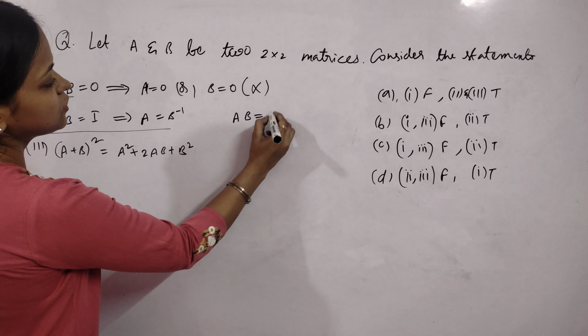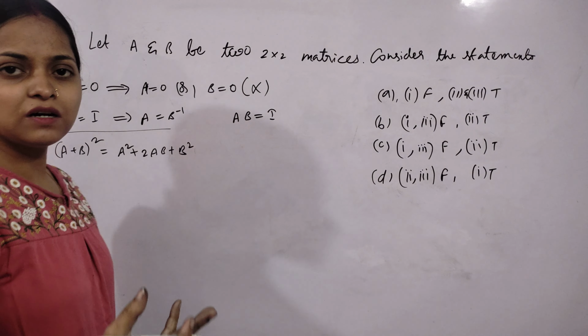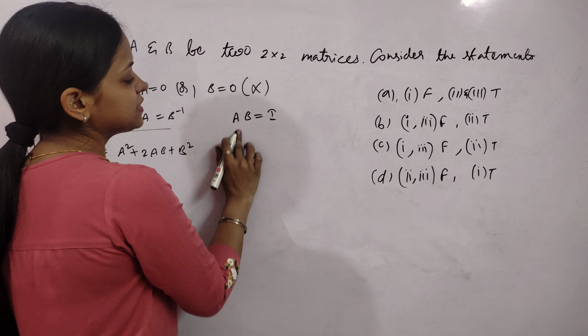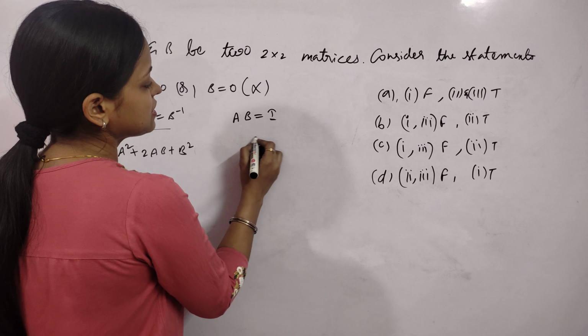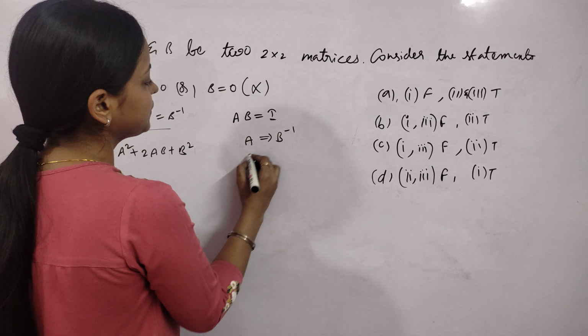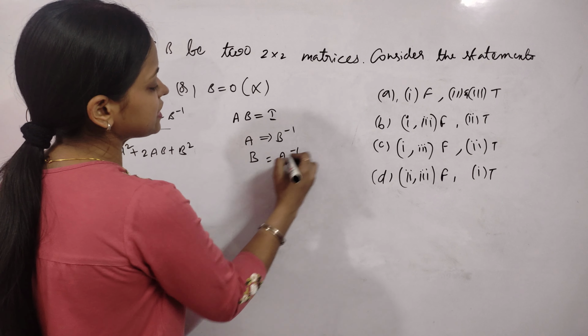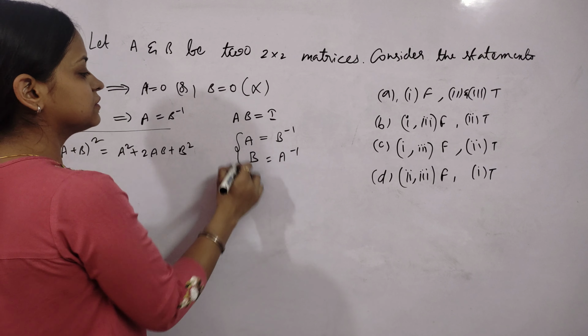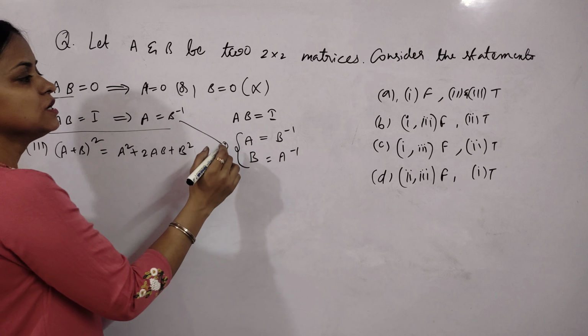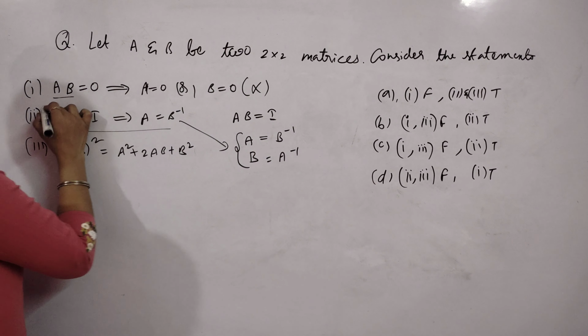Now the second one. If AB is equal to I, if the product of two matrices results in the identity matrix, then A can be written as B inverse, or B can be written as A inverse. Like this we can write. So this is satisfying the condition, A is equal to B inverse. So our second statement is correct.